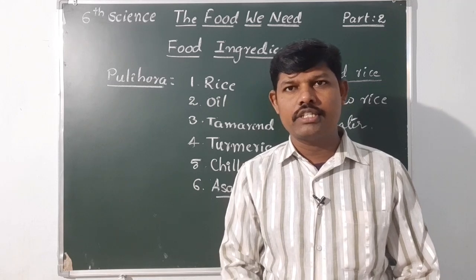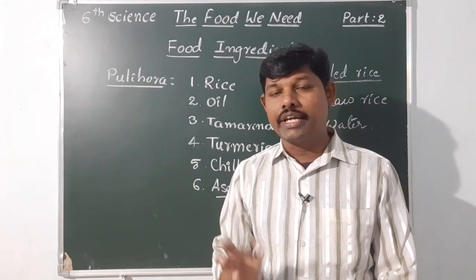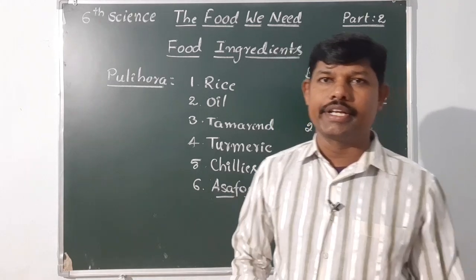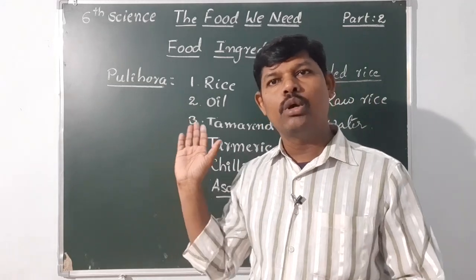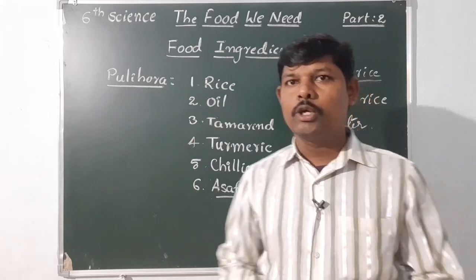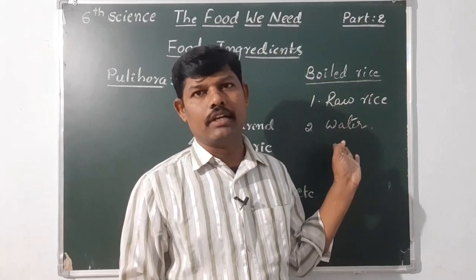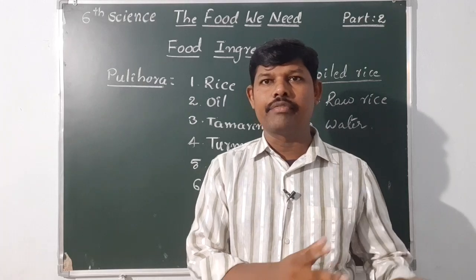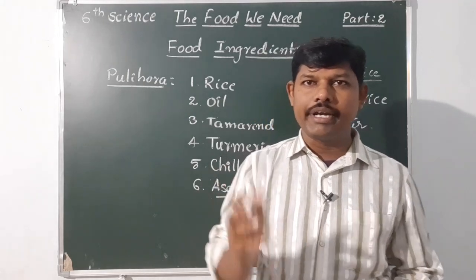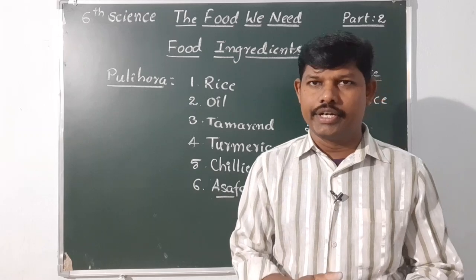In the textbook you can underline: what are ingredients? Required materials to prepare a particular food item. For example, for pulihara, these are the required materials. For boiled rice, these are the required materials. Like that, different food items need different materials. Those materials are called ingredients.